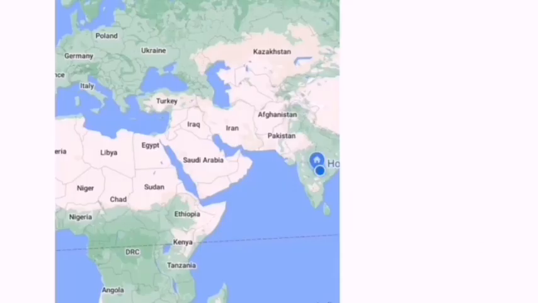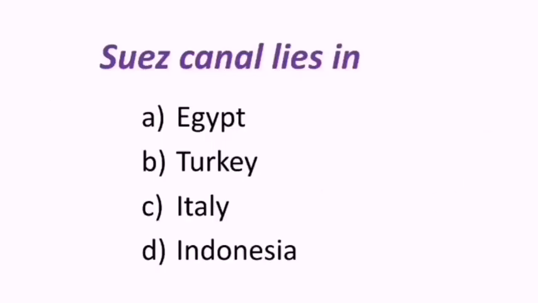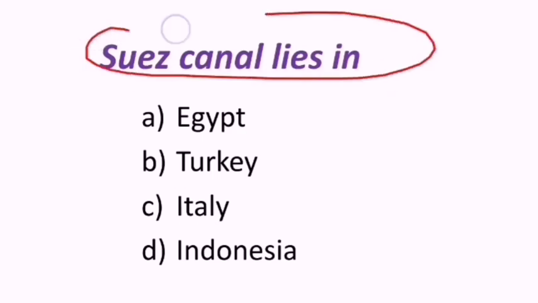Let me show the map here. Here the Suez Canal is coming from here. This is Mediterranean Sea and the Suez Canal is coming to this. Okay. Means the Suez Canal is located in which country? It is in Egypt. Hence the correct answer for this question is Suez Canal lies in Egypt. A is the correct answer.